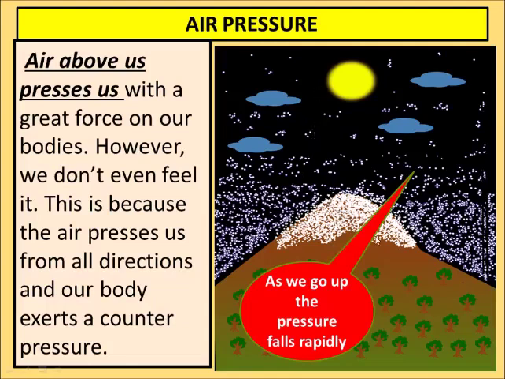The region nearer to the earth has more particles of various gases, and when we have a lot of gases, they put a lot of pressure on us. But when we go towards space, there are fewer gases, and so the pressure is also less.